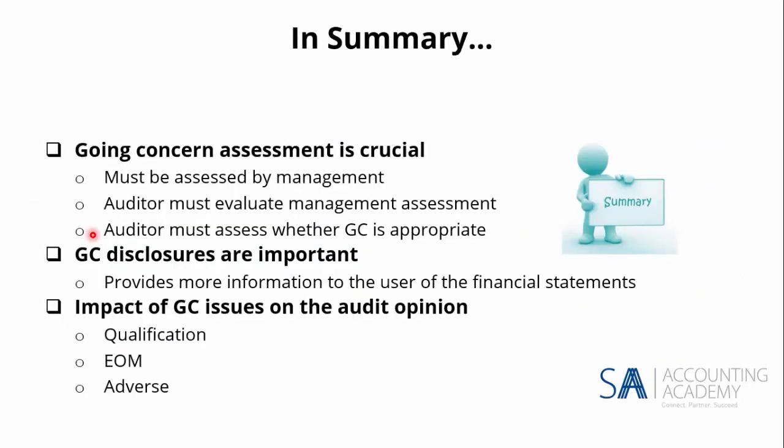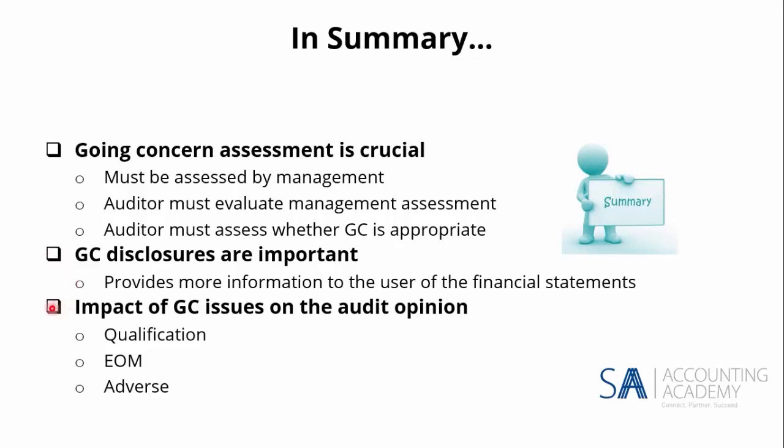In summary, remember that going concern assessment is crucial. It must be assessed by management. As auditor, you've got to evaluate management's assessment, and then you must assess whether the going concern principle or basis of preparation is appropriate. Going concern disclosures are important. Why? Because it provides more information to the user of the financial statements.